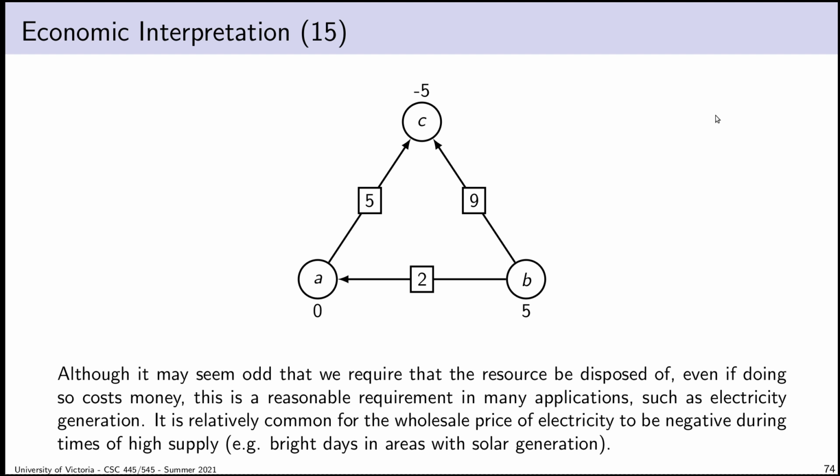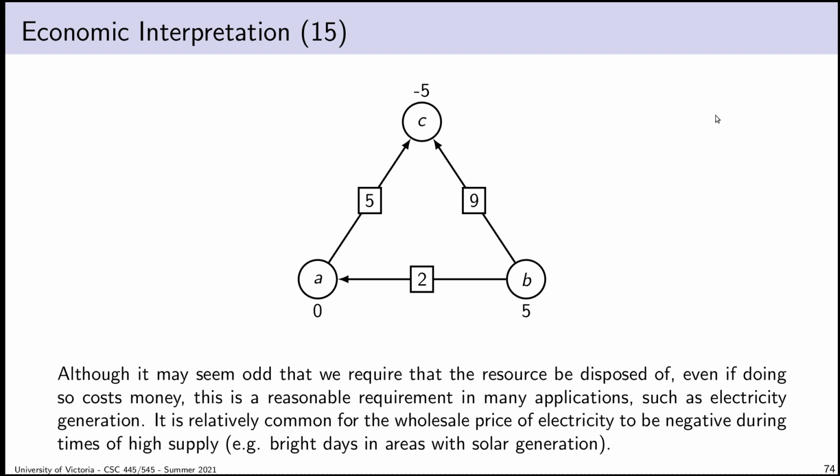It's not just from solar generation, but it's often caused by the use of renewable electricity sources like solar and wind, because we can't necessarily account for the fact that on a really bright day, we're going to get a huge amount of sunlight that's going to create a huge amount of electricity. With fossil fuels, we can plan ahead and say, we'll just burn less coal if we don't expect much demand.